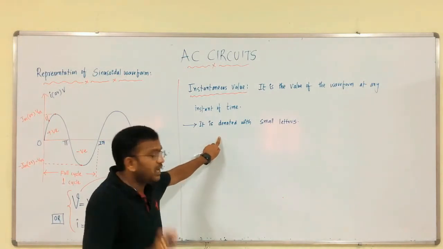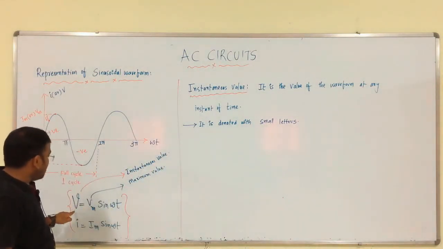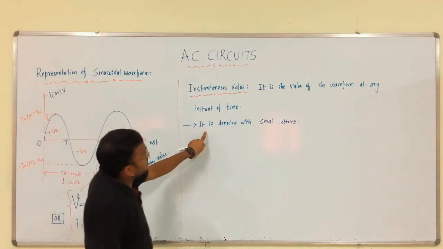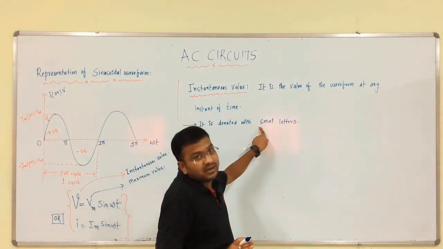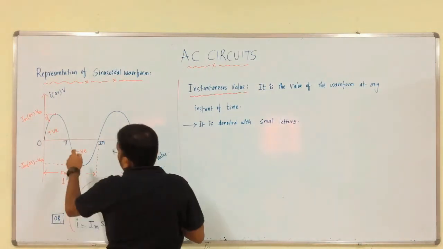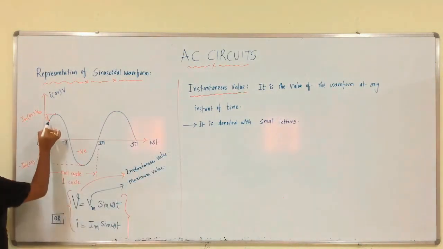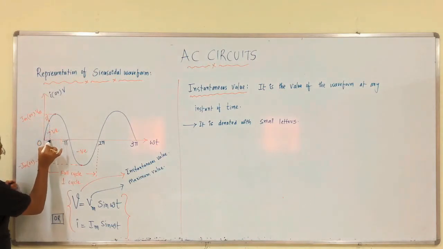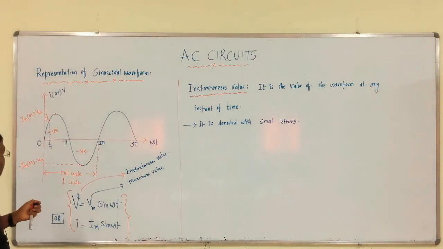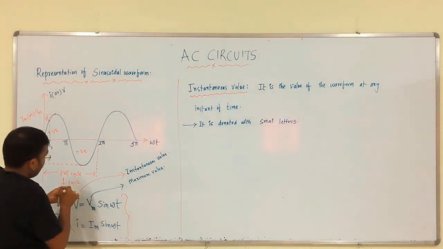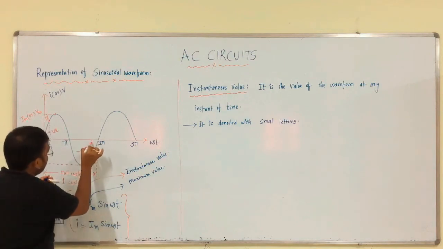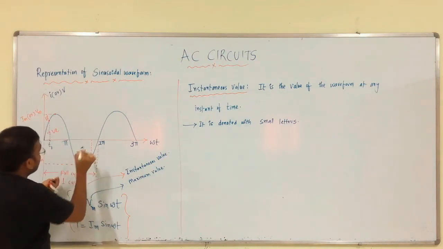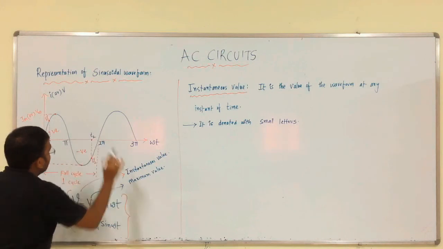In order to differentiate this maximum value and this instantaneous value, we denote the instantaneous value with small letters. That is the only reason, right. Therefore, this is V1. So, at this instant, for example, the time is T1. Now, if this is the point, this is V2. At this instant, the time is T2.